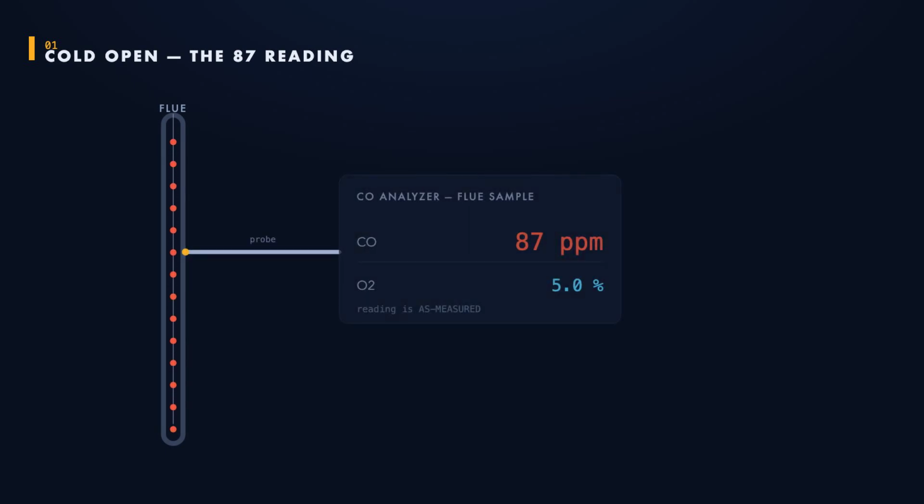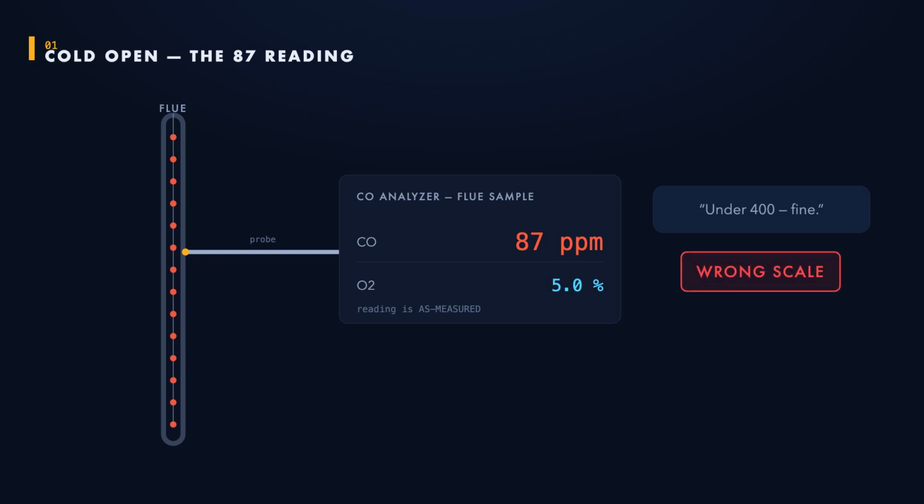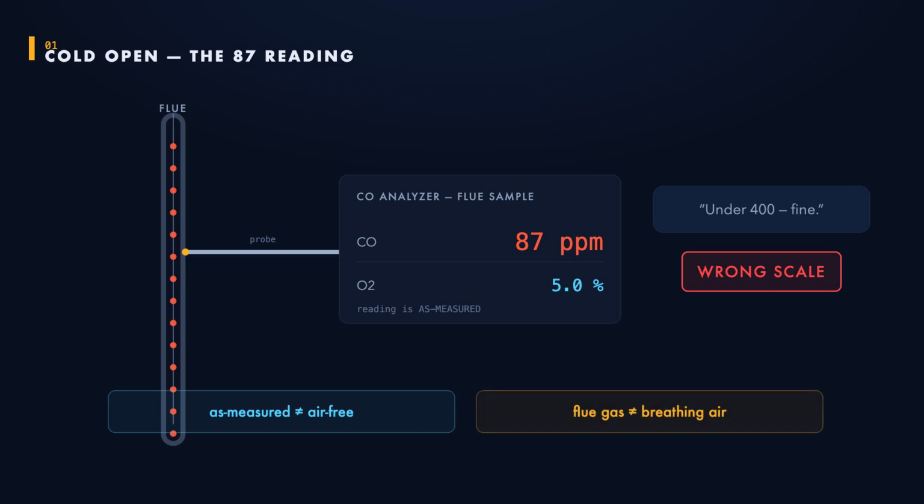A tech drops a probe into a flue and reads 87 parts per million and shrugs. That's under the 400 limit, right? Wrong move. 87 as measured is not 87 air-free, and a flue-gas number is not a breathing air number. 7 CO numbers live in this trade on 2 different scales. Confuse them, and someone gets hurt.